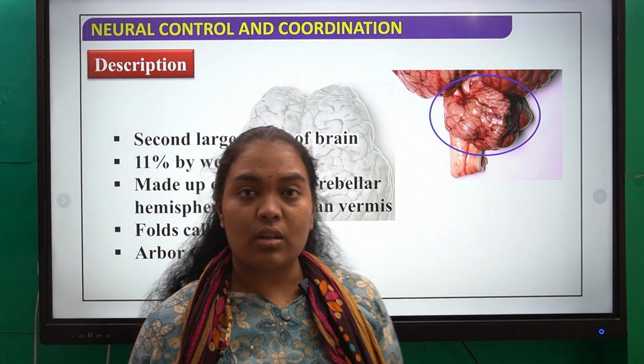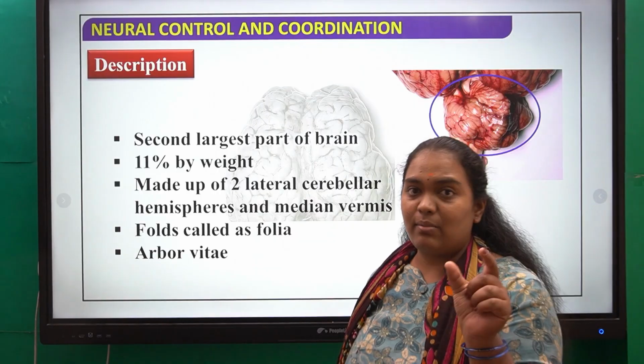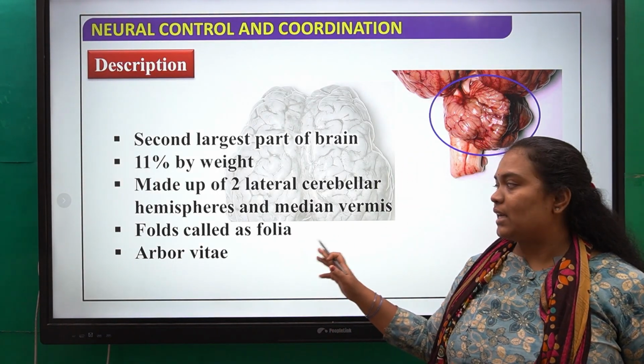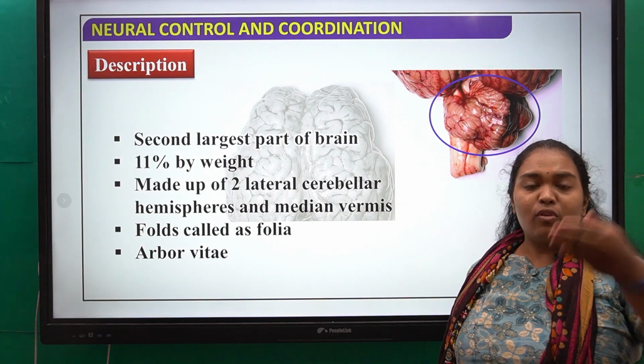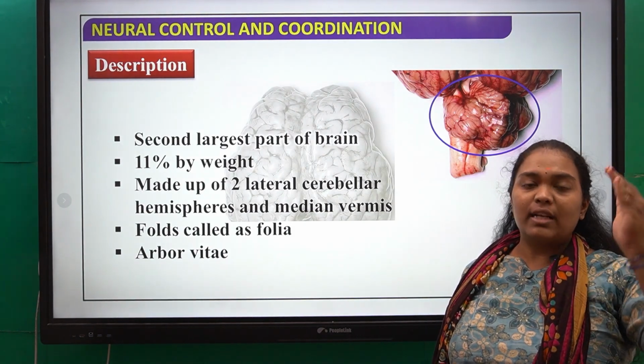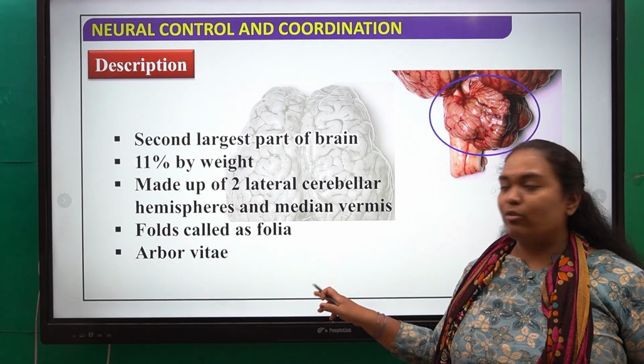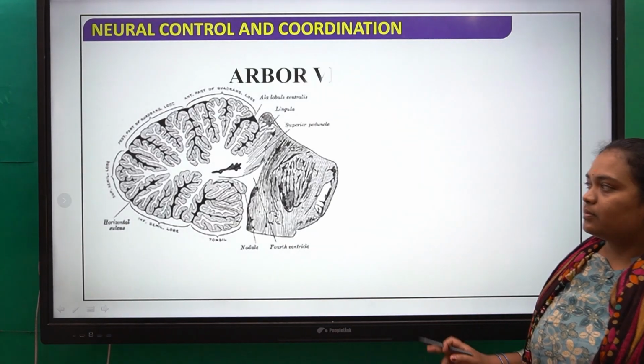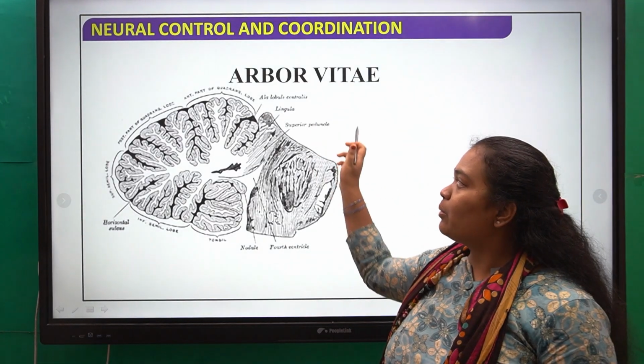The connection between the two cerebellar hemispheres is called the median vermis, and the folds are called folia. Whatever elevations and depressions are there are called folia, and also arbor vitae. Here you can see, arbor vitae means what?